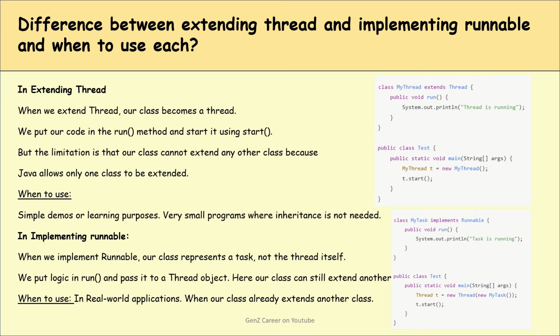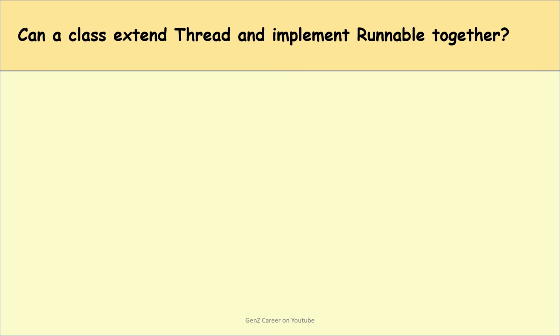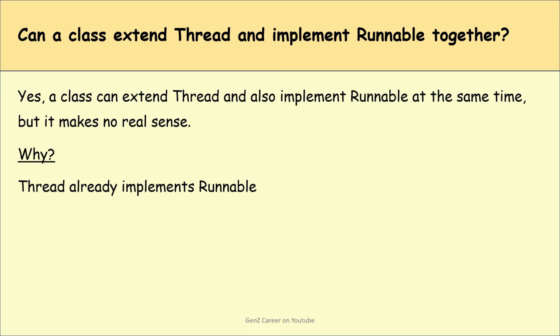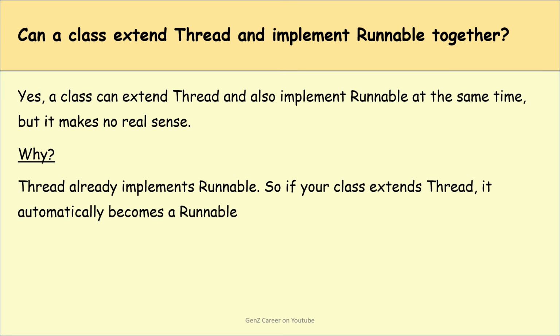Okay. Can a class extend Thread and implement Runnable together? Yes, a class can extend Thread and also implement Runnable at the same time, but it makes no real sense. Why? Actually, Thread already implements Runnable, so if your class extends Thread, it automatically becomes a Runnable. Implementing Runnable again adds nothing.